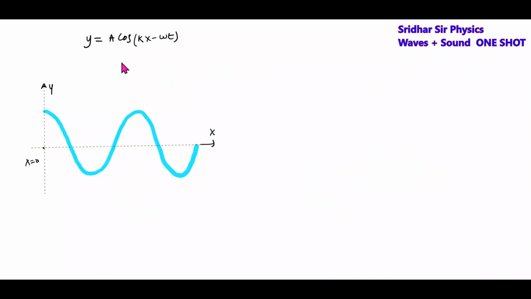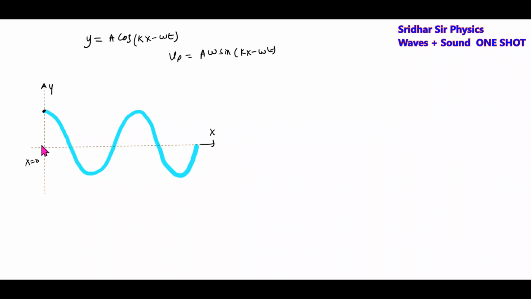Similarly, we'll take one more. y equal to a cos kx minus omega t. What is the meaning of this one? We'll differentiate this. I'll get this as a omega sine kx minus omega t. Differentiating, we get this one. Put t equals 0, x equals 0, the particle will be at rest. It should be at a mean position.